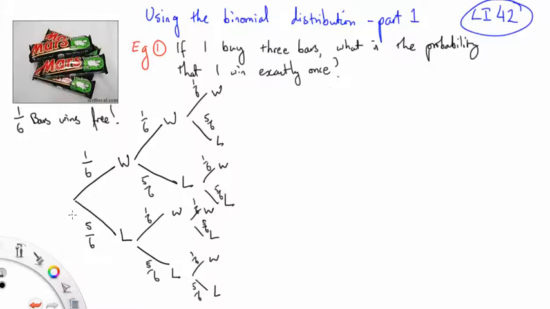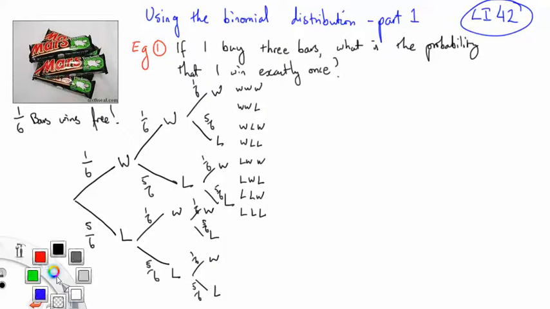Alright, let's go through. So we're going to have win, win, win. Win, win, lose. Win, lose, win. Win, lose, lose. Lose, win, win. Lose, win, lose. Lose, lose, win. And lose, lose, lose. So those are our 8 possibilities.